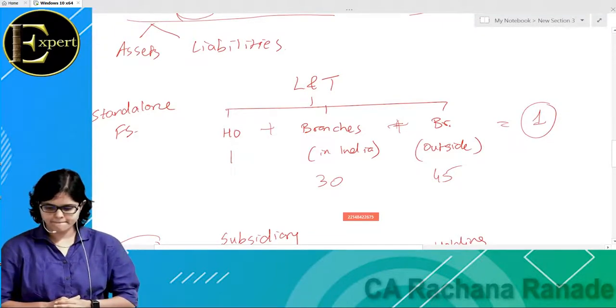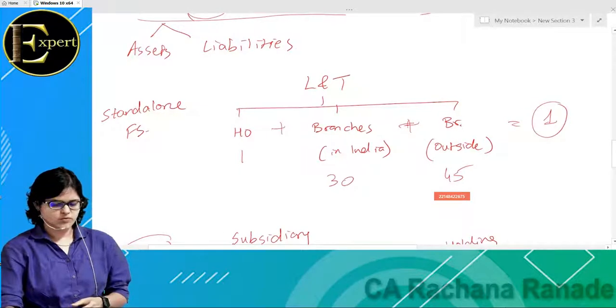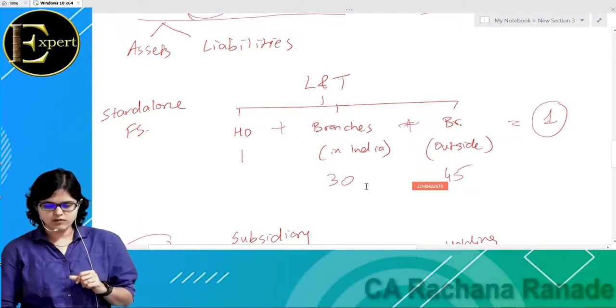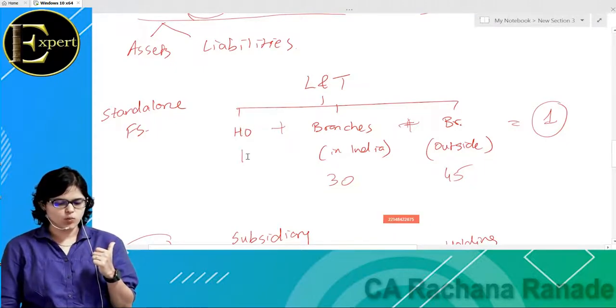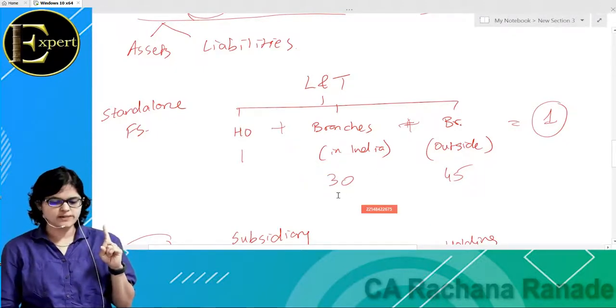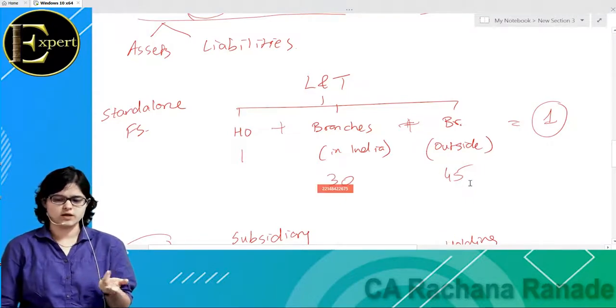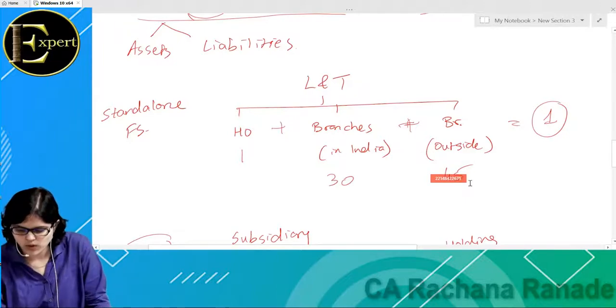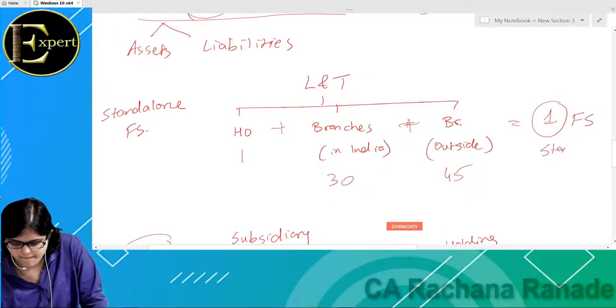I'll just quickly revise this for you. 1 HO. Then how many branches in India? Let us say 30 branches in India. Let us say 45 branches outside India. All put together, one financial statement will be prepared, and that will be standalone. Done? Yes.